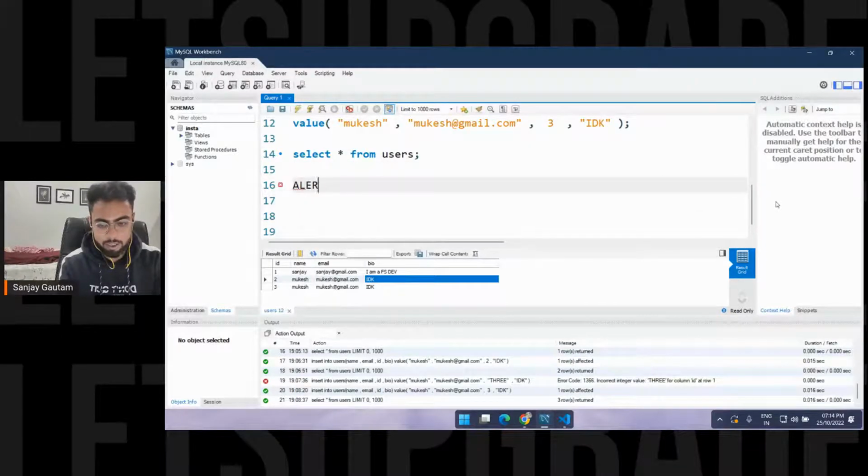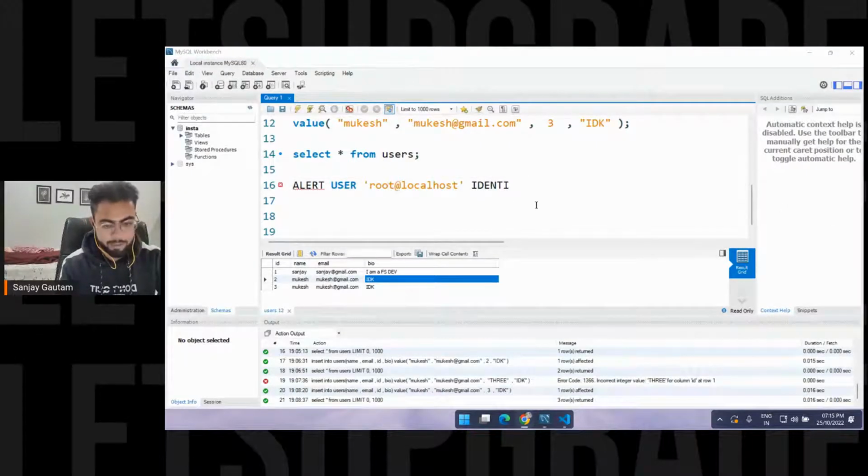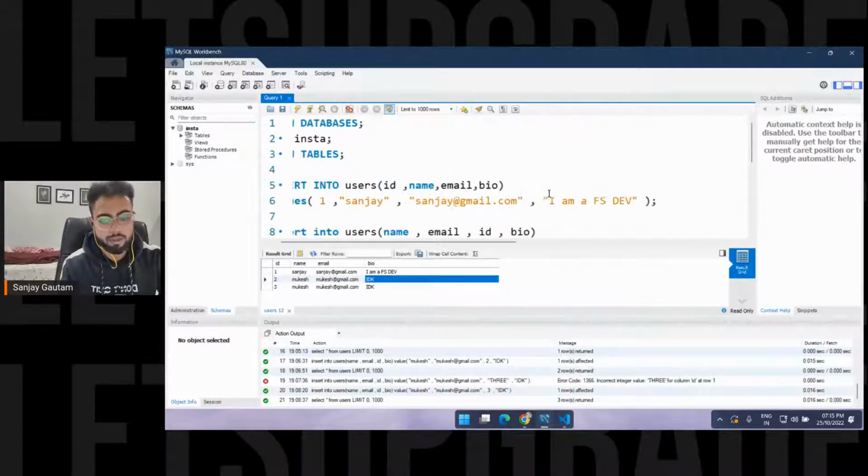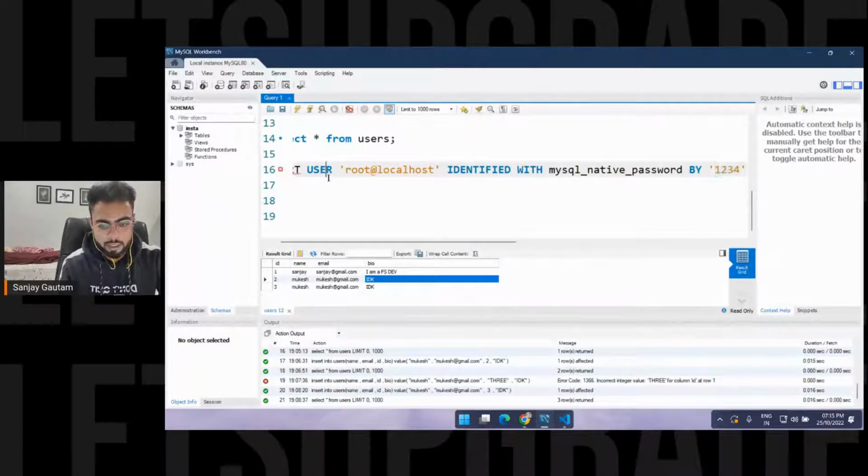So let me type alter user here, and then you have to type root localhost. One day I will surely remember this. And identified, what is the spelling of identified? Let me just copy paste it from here. Identified, and then at the end the password. Okay, my password 1 2 3 4. That's all. So this is the command that you actually have to use.